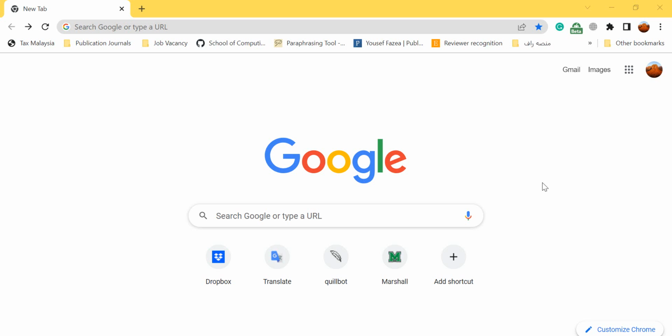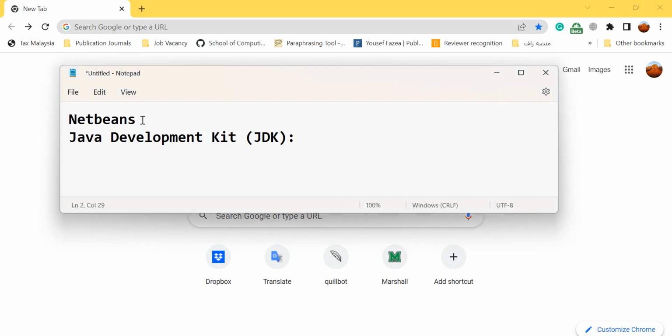But first we need to do a little bit of preparation. As a Java programmer, I think you need two programs. One is NetBeans. By the way, there are many programs that you can use such as Eclipse and IntelliJ and others, but we will use NetBeans. Then after that, you need the Java Development Kit or JDK, and they have different releases.